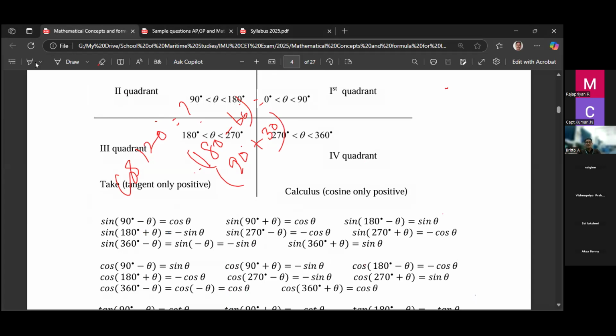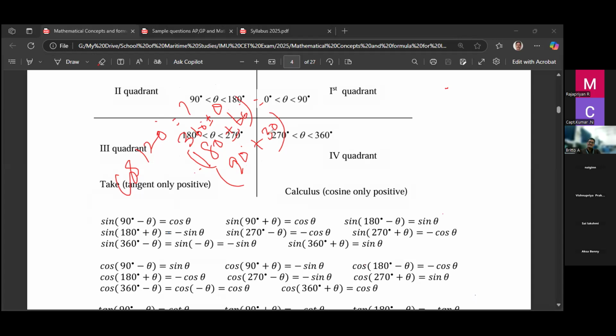Tan also same. There is no change if it is 180 plus or 180 minus, and 360 plus or 360 minus. So there is no change. Cos remains cos, sin remains sin, tan remains tan.